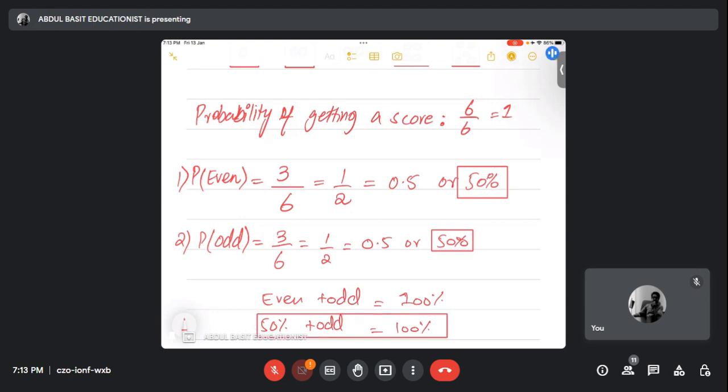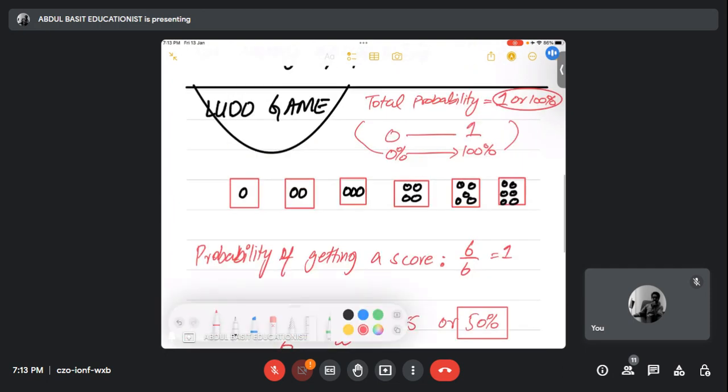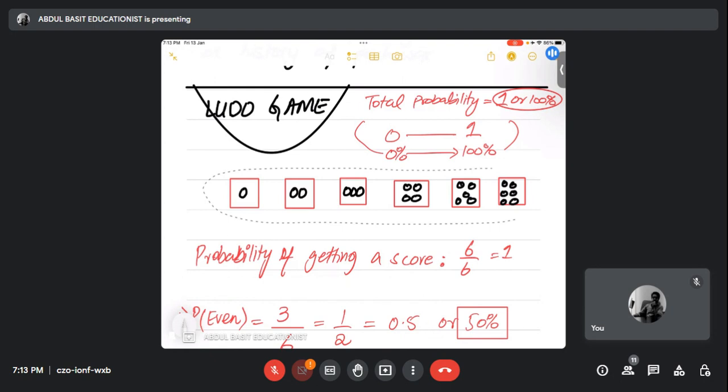Good job. For example, Hurera, as you just joined, let me explain this a bit for you. Look at the scores 1, 2, 3, 4, 5, 6. These scores are the scores of a Ludo game. Agree? Agree, Hurera? Hurera, can you hear me?